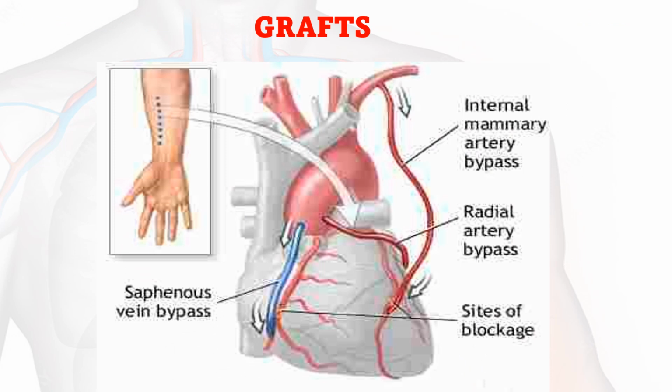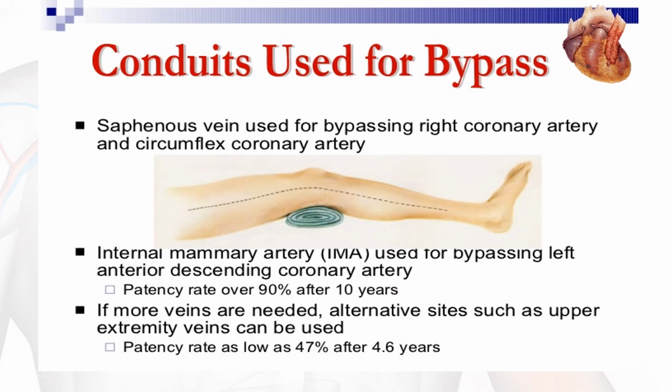Then this is a graft. Various grafts we use for this. Saphenous vein we use, that is from the leg. Then internal mammary artery, radial artery, and these are the conduits used for bypass.